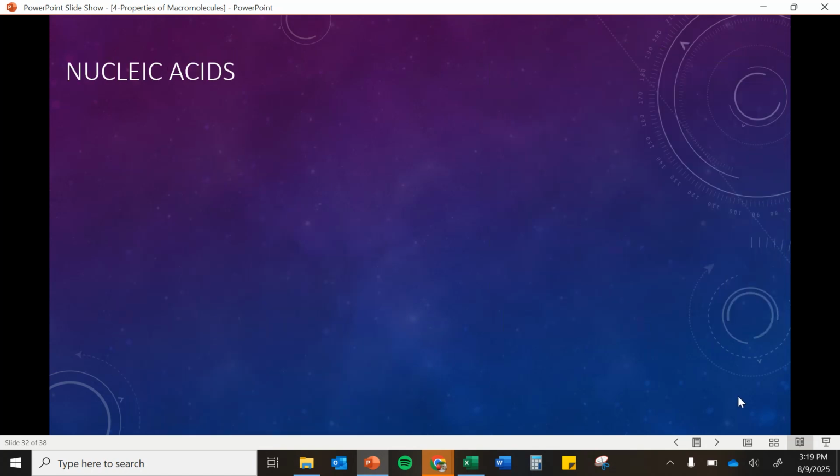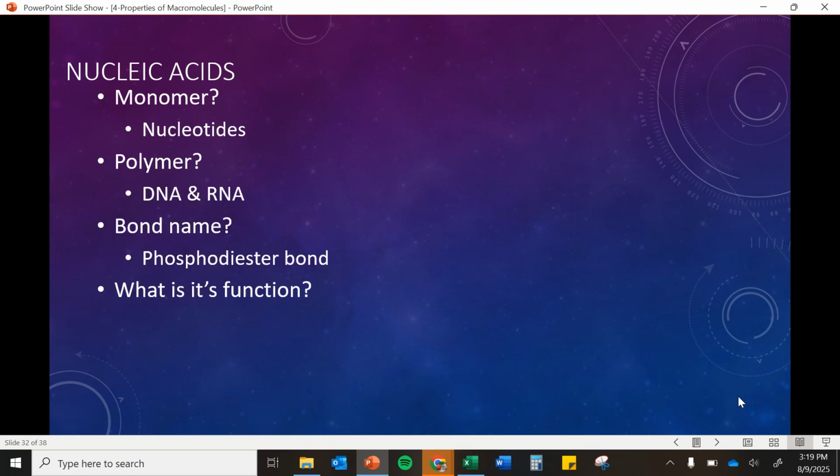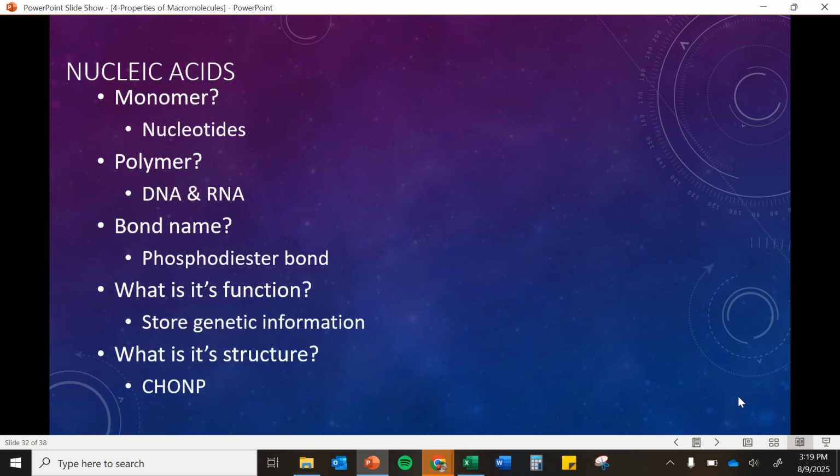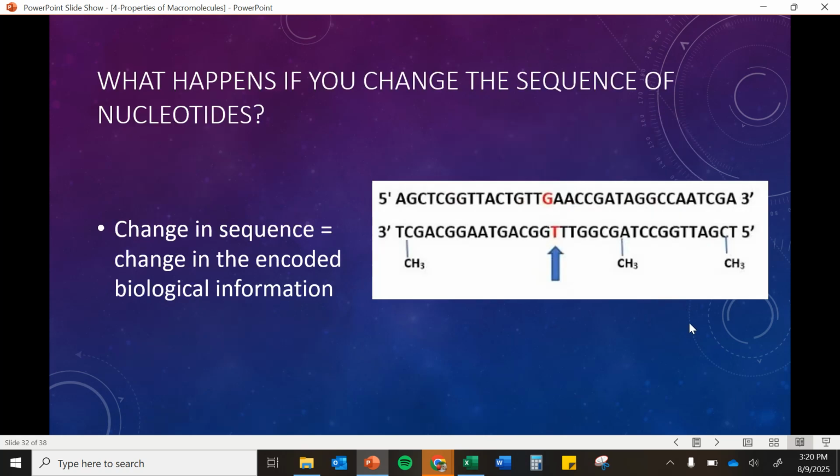Okay, now we're going to shift gears for our nucleic acids. So nucleic acids, remember our monomer is a nucleotide, our polymer, DNA and RNA. The bond name is a phosphodiester bond, and its function is for storing genetic information. The structure is carbon, hydrogen, oxygen, nitrogen, and phosphorus, and it's going to have a 5-carbon sugar, a phosphate group, and a nitrogen base.